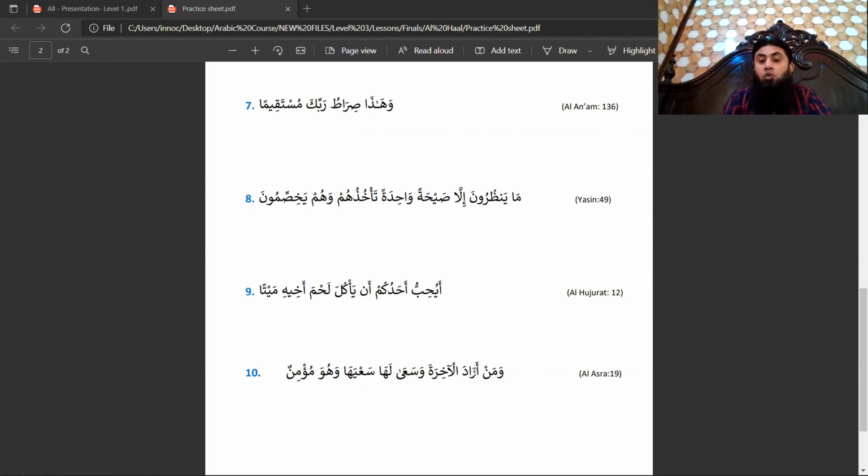Okay, this mausul and sila together is going to play the role of mubtada, because mausul and sila becomes like one thing, and then this one thing plays different roles. In this case, it is going to play the role of mubtada. Okay, so man is a mausul, arada is fail madi, number 1 in the madi chart.